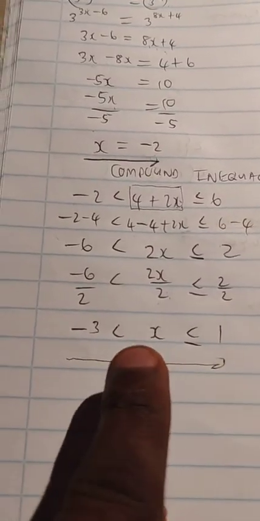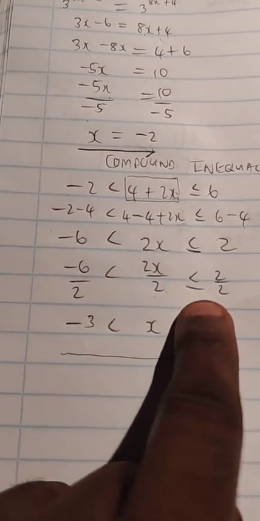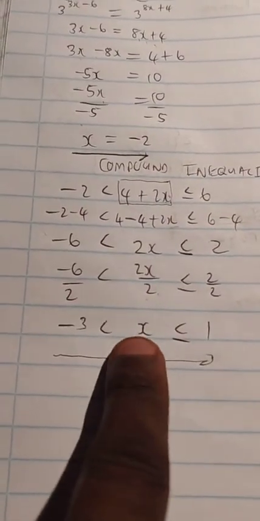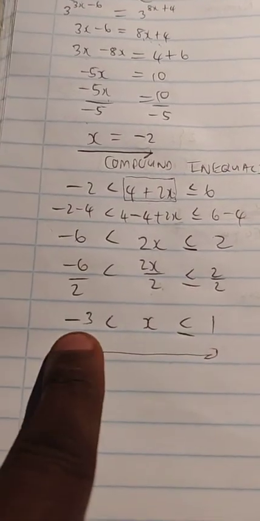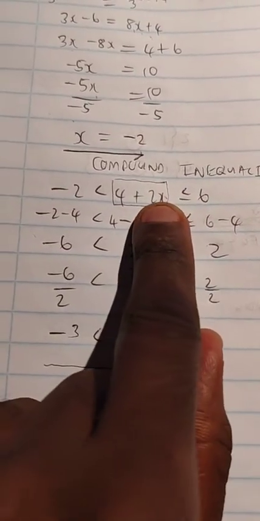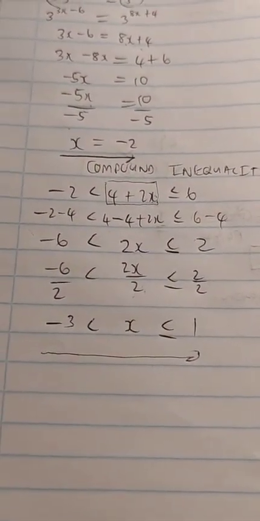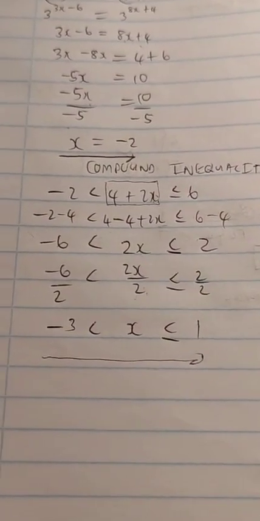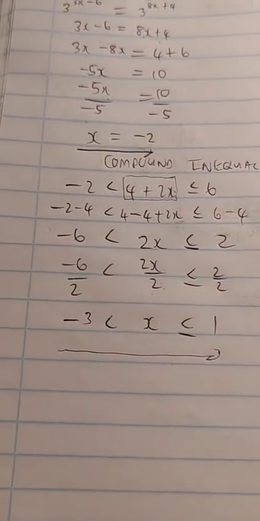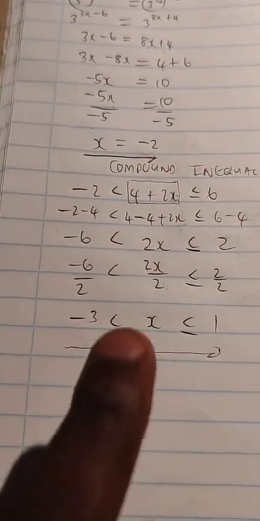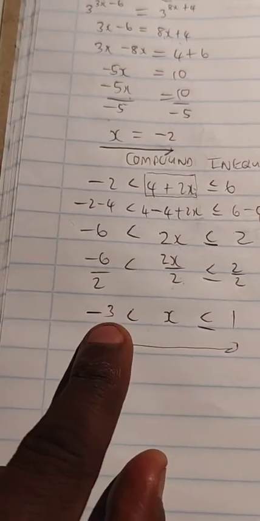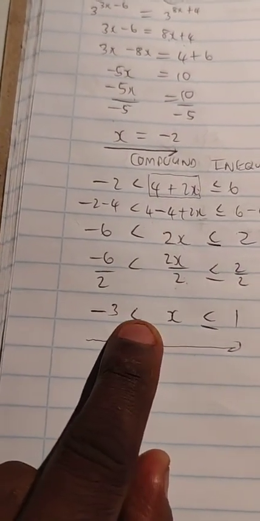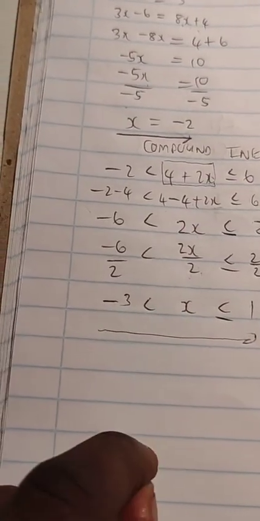In other words, when X is greater than -3 but less than or equal to 1, the values that lie between -3 and 1, where 1 is also included, are the values we can substitute in this particular inequality that will satisfy this inequality. It's not just one value, it's many values that you could substitute in the place of X. If I was to speak about specific integers, -3 is not part of the answer because it's not included. There's no equal sign. If there was an equal sign, we would say it's part of the answer, right?